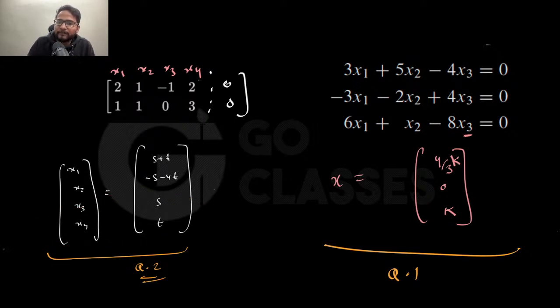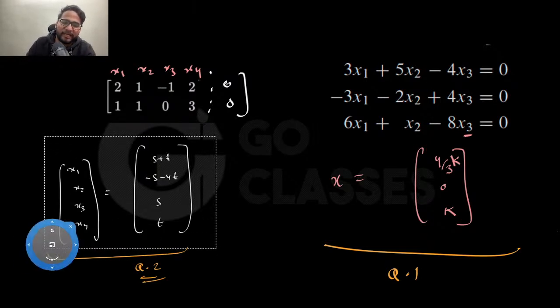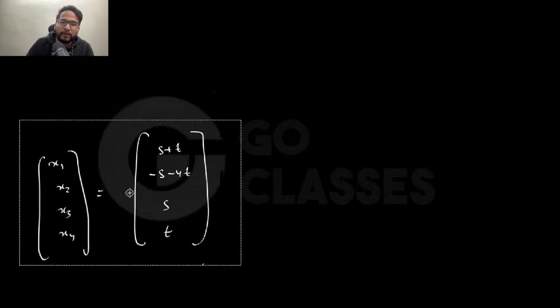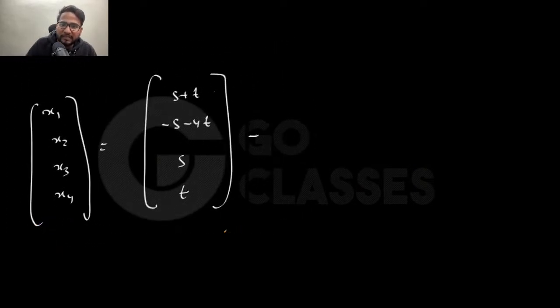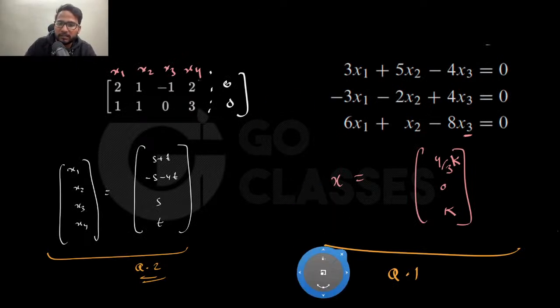Now let me do one thing. Let me write this solution that I have gotten in another question. Let me write this solution in some nicer way. I mean, that is looking nice, but let me write it in a nicer way. So basically you will say that this solution, however it is looking, you can write it as s into something plus t into something, the way you have written this, right? See, you have also written this in the same way.